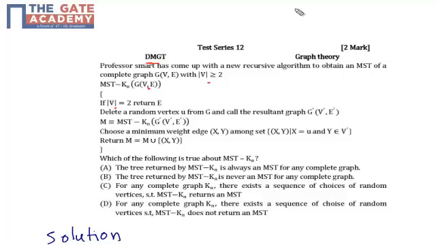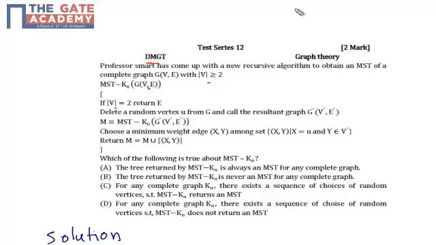Option A: the tree returned by MST-Kn is always a minimum spanning tree for any complete graph. Option B: the tree returned by MST-Kn is never a minimum spanning tree for any complete graph. Option C: for any complete graph Kn, there exists a sequence of choices of random vertices such that MST-Kn returns a minimum spanning tree.